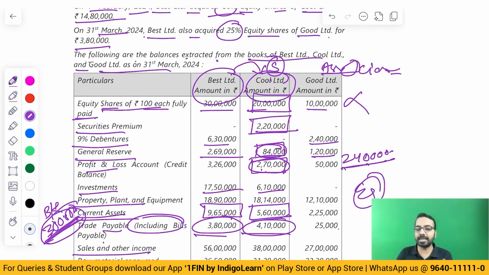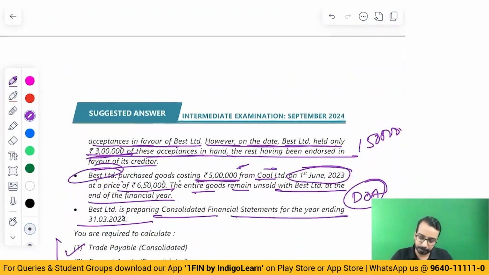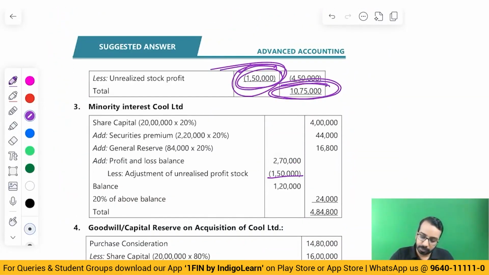Okay, if you want to do directly, that also can be done. Because as far as minority interest is concerned, all of these they are entitled to at 20%, subject to adjustments. Okay, then share capital, securities premium, general reserve, profit and loss balance, and all of that.